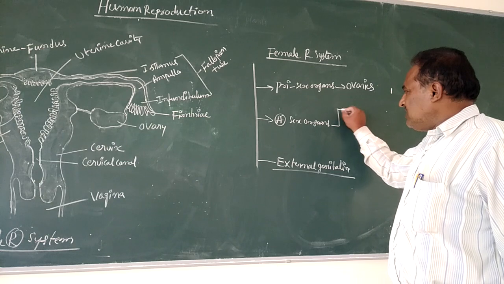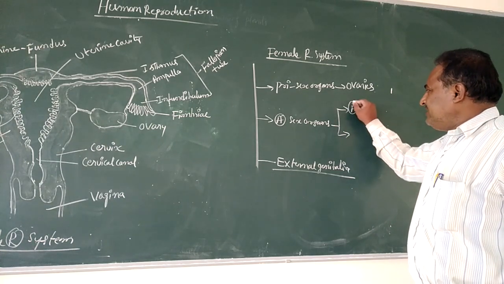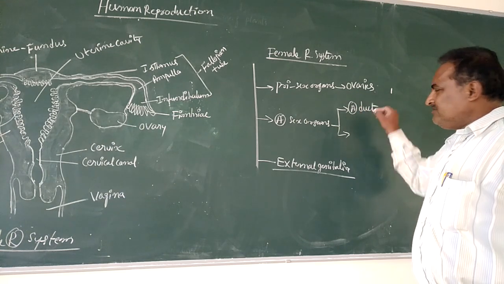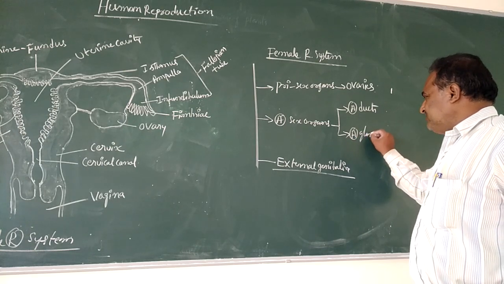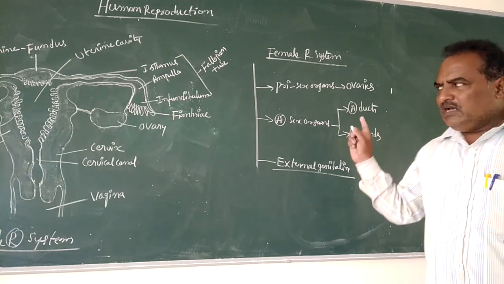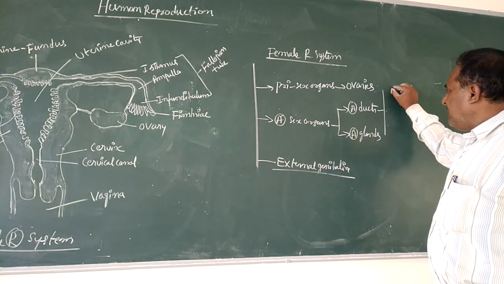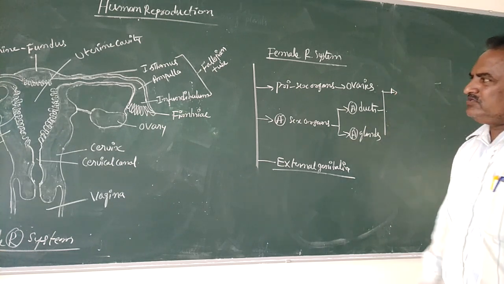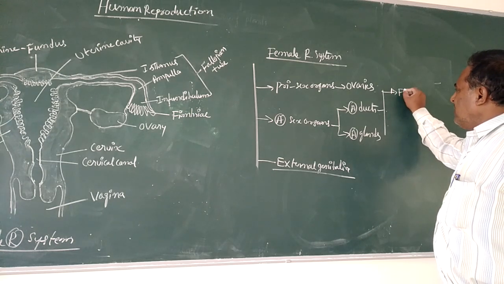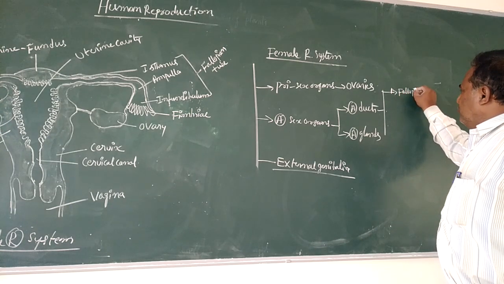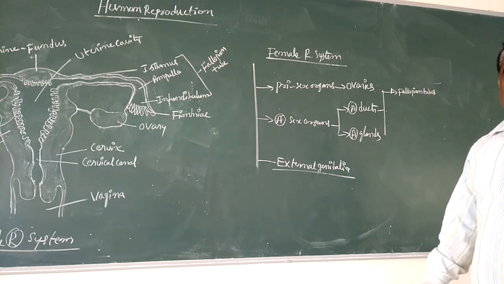Here accessory sex organs include accessory ducts and accessory glands. Here accessory ducts include, in the case of female, one is fallopian tubes or oviducts.